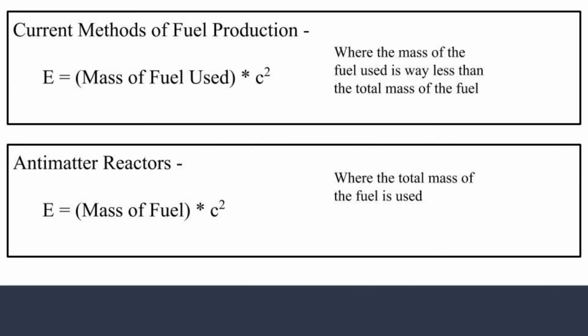When compared to existing reactors, where the mass of the fuel converted is much lower, we can see the advantage of the antimatter reactor. These antimatter reactors can achieve this level of efficiency because the mass of the fuel source is reduced to zero. This is achieved by combining that mass, commonly made up of electrons, with an equal amount of antimatter, which cancel each other out, and this reduces the mass of the system to zero.